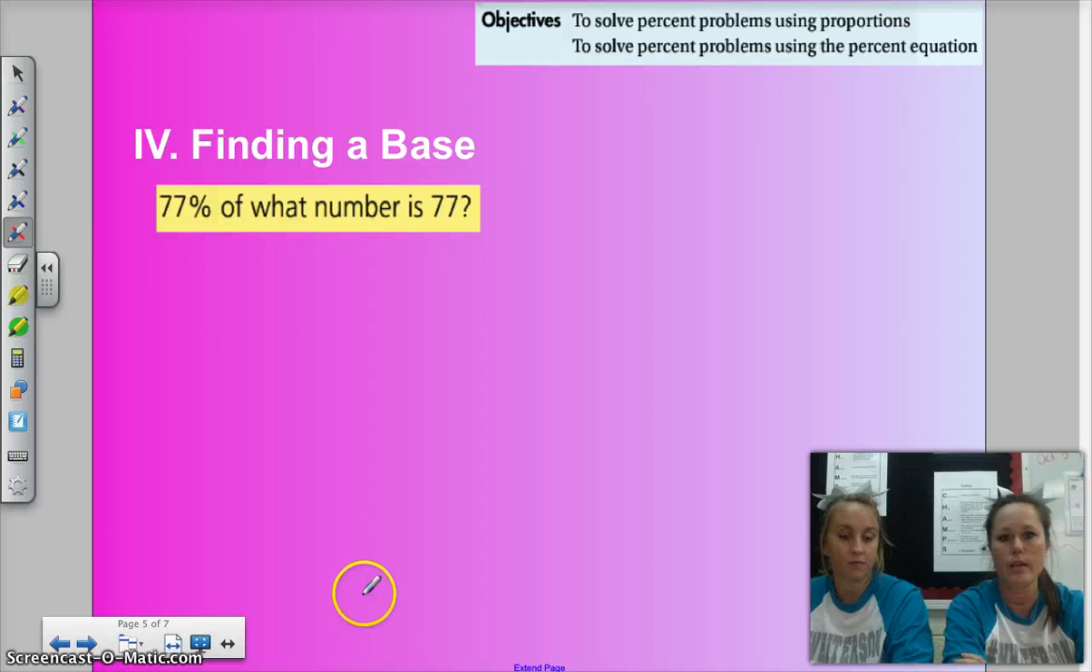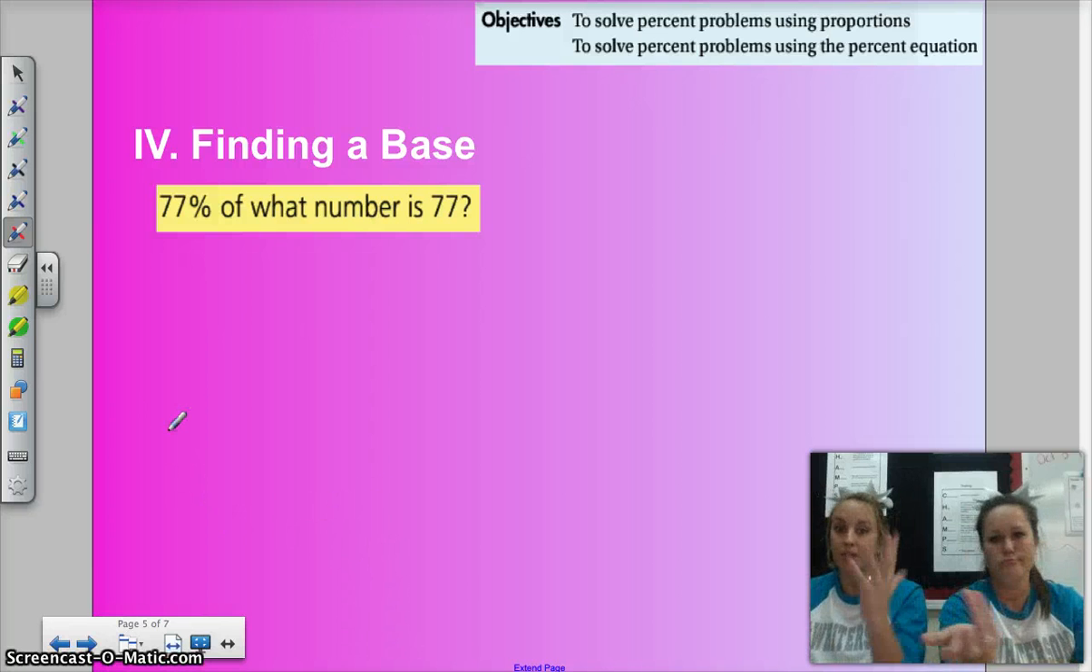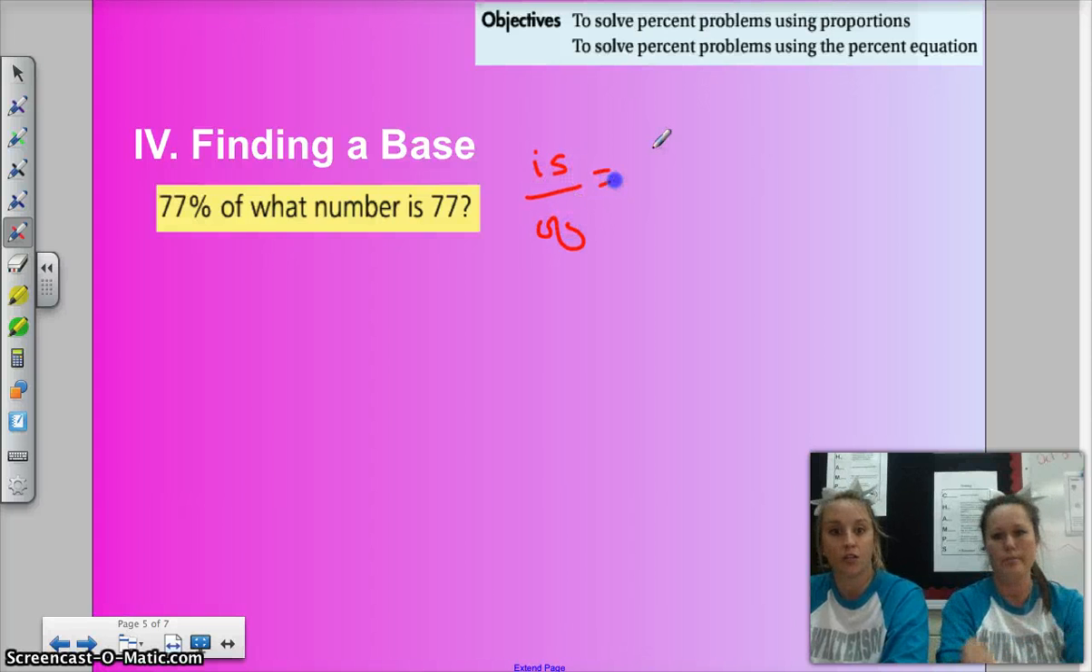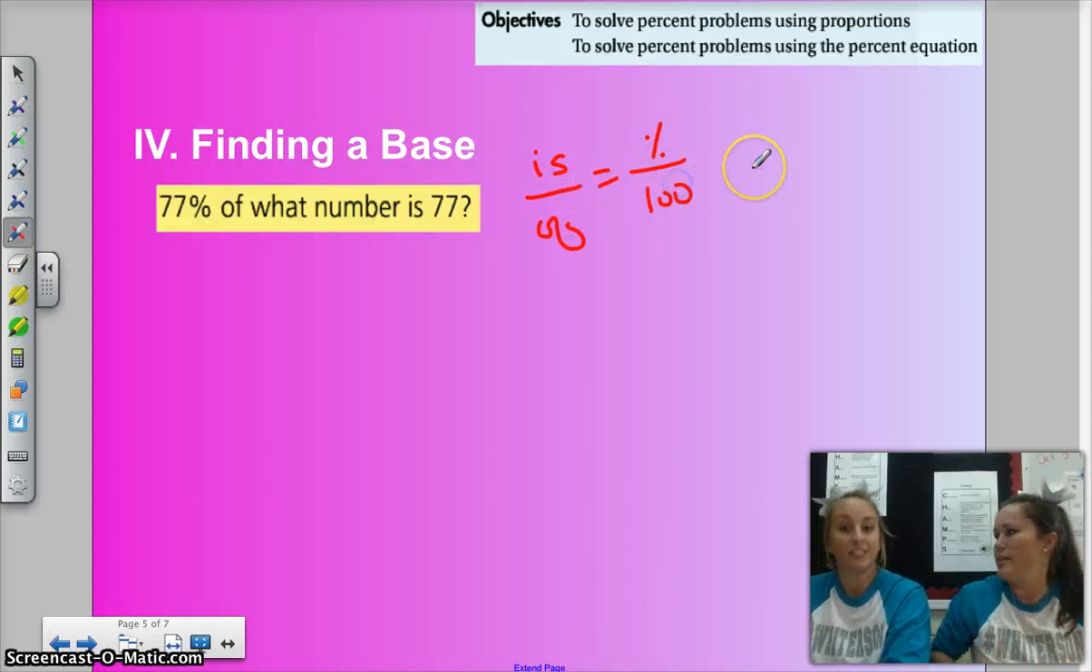Cool. Finding a base. Again, we're doing the same thing. As long as you remember is over of equals percent over 100. It's probably pretty loud. I'm the banging.